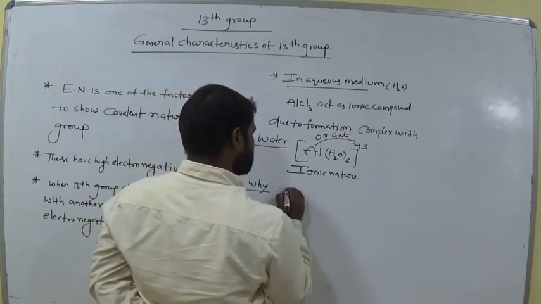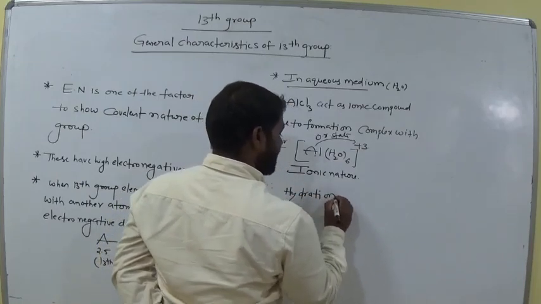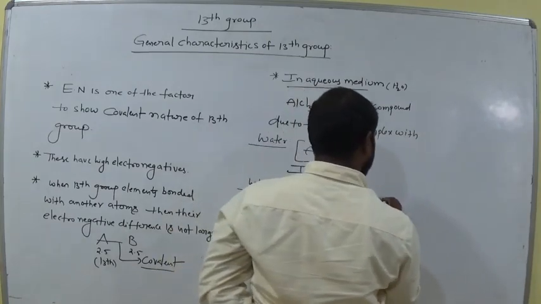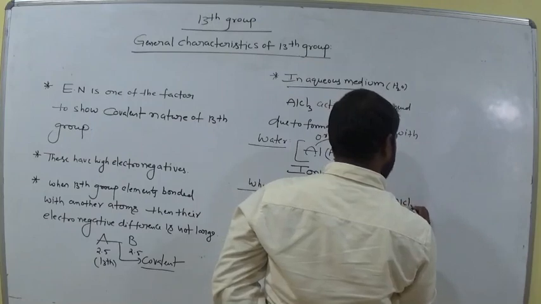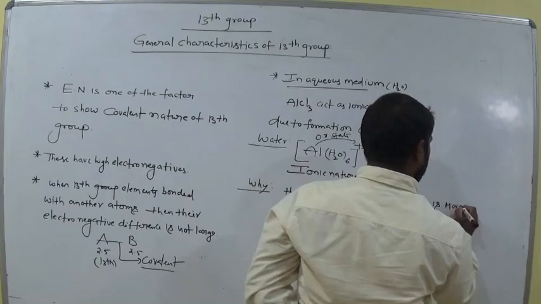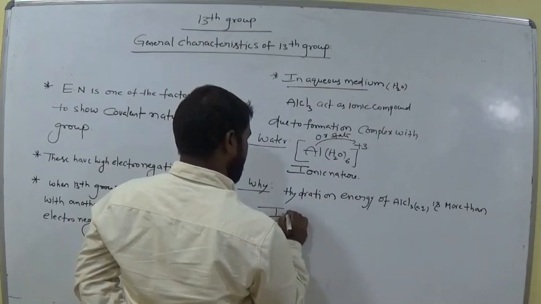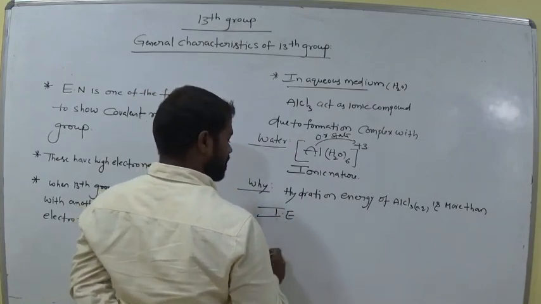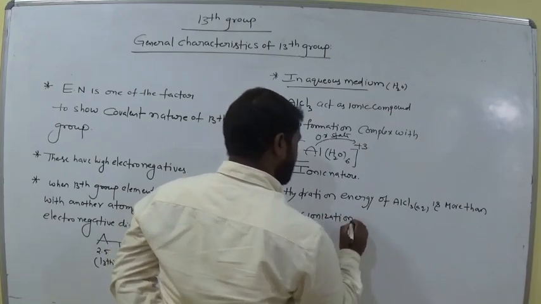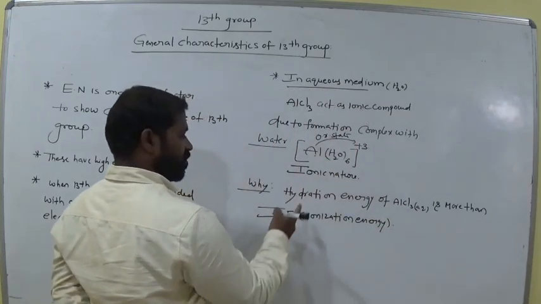The hydration energy of AlCl3 in aqueous medium is more than the ionization energy. IE means ionization potential, ionization energy. What is hydration energy?